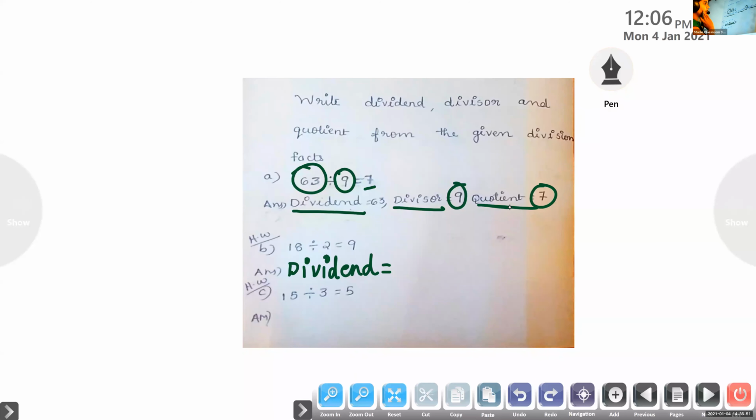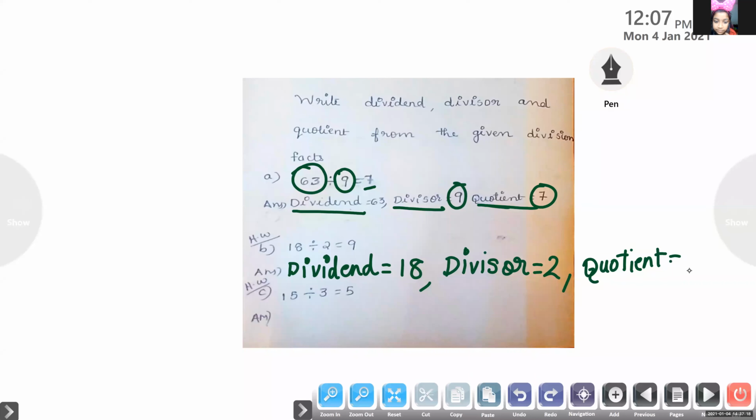Like that. In this question, what is the dividend? 18 divided by 2 equal to 9. Which is the dividend? What is the first number? 18. So dividend equal to 18. And divisor equal to? 2. Very good. And quotient equal to? 9. Now is it clear? Yes. Okay, very good. Please do the homework. Copy down the notes and do. So wait, please unmute for the next question.